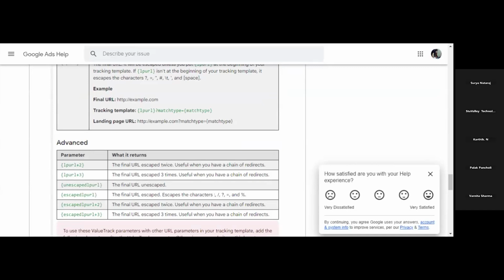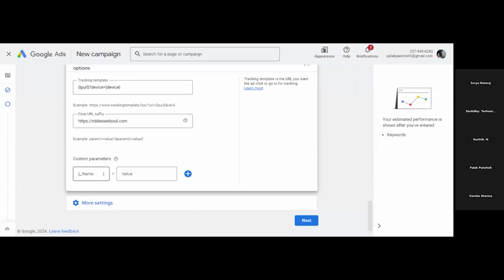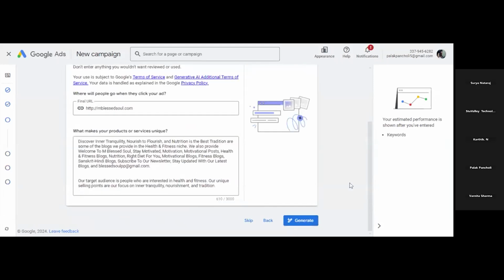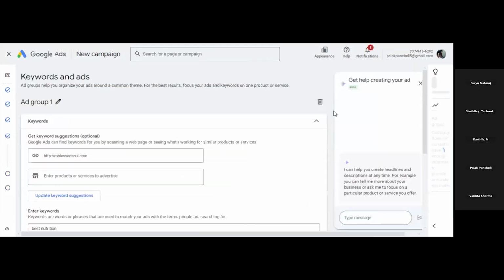Okay, after this, click on more settings. Brands restriction is not applicable for a search campaign, so just click on next. This is optional, meaning it is asking about your products, or what makes your products or services unique. So you can add this, or the AI has also updated this. If you want to generate this with AI, you can do that, or if you want to skip this, you can skip this. I'm skipping this for now.